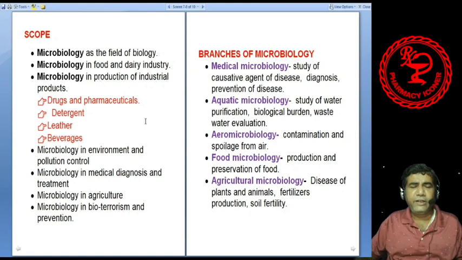And the next thing is detergent. In the detergent industry, we use the knowledge of microorganisms. Ordinarily detergents clean dirt, but in our cloth, our shirt, pant, etc., secretion from our skin may contain oil which may fix the dirt to the cloth material.